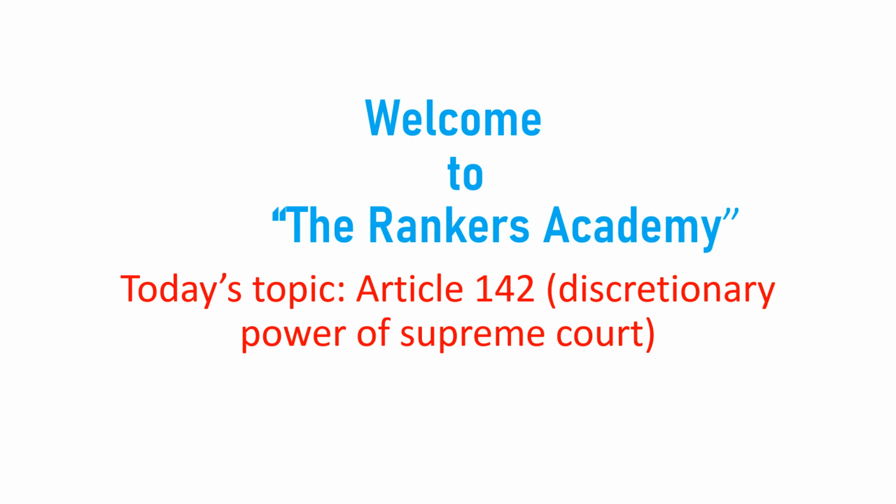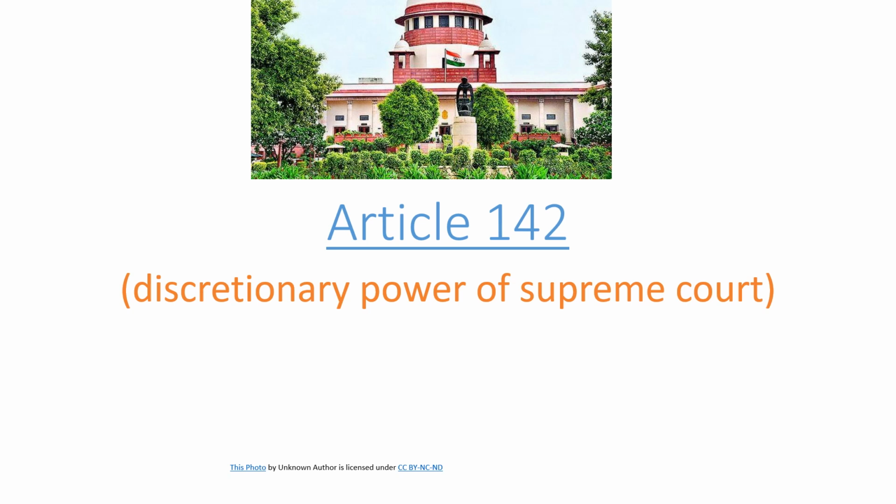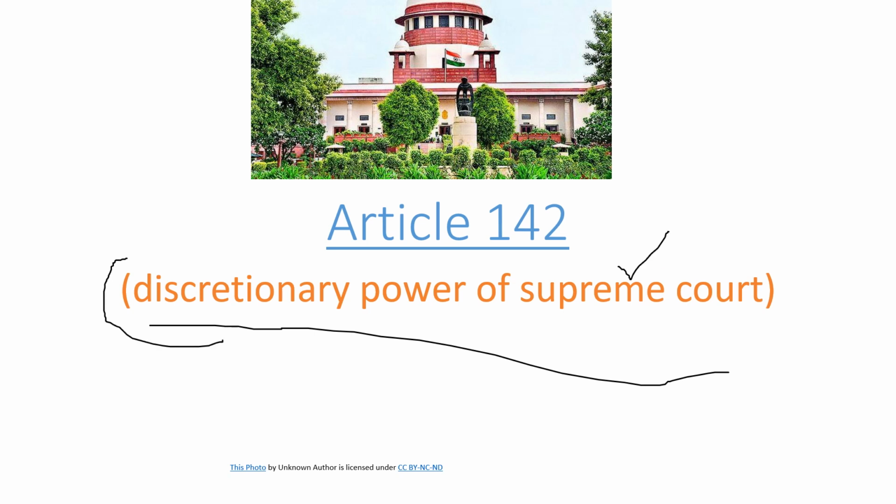Today's topic is Article 142 and as I promised you people, I'll come up with confusing topics but make it simple for you. So now let's start. So why Article 142? This article is basically the discretionary power of the Supreme Court. So what is the meaning of discretionary? Discretionary is the exclusive power of the Supreme Court, and even the Supreme Court is not bound by any external pressure or external influence, and it will use this article whenever it feels like. So that is basically the meaning of discretion.